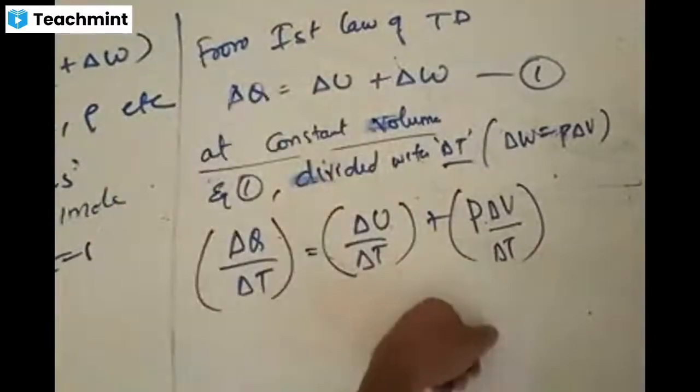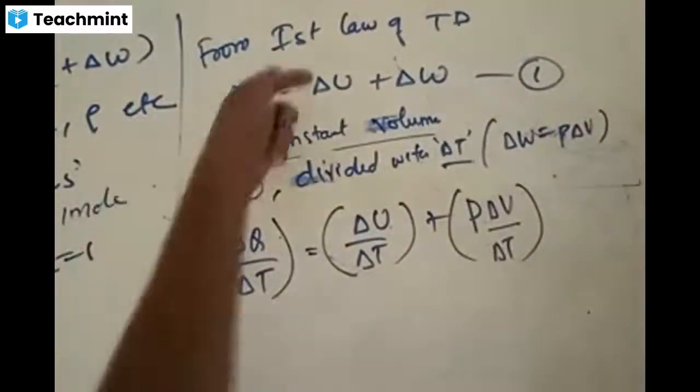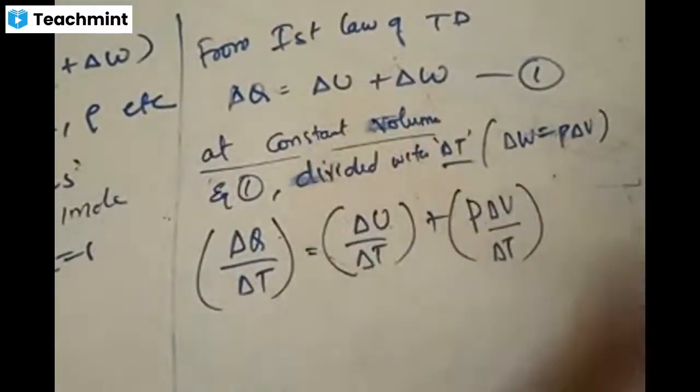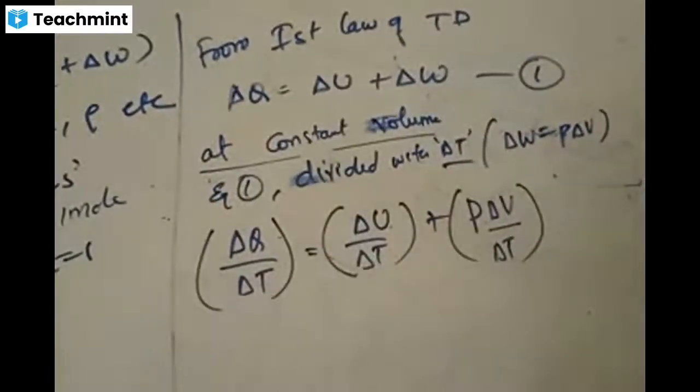Dividing this equation by delta T, we get delta Q by delta T, delta U by delta T, delta W by delta T, but delta W is equal to P times delta V. Accordingly, I am writing this equation.